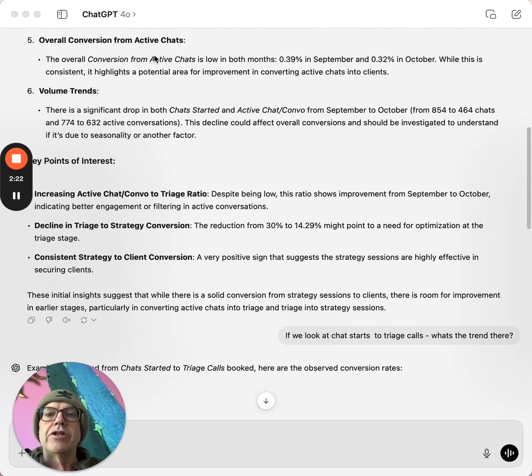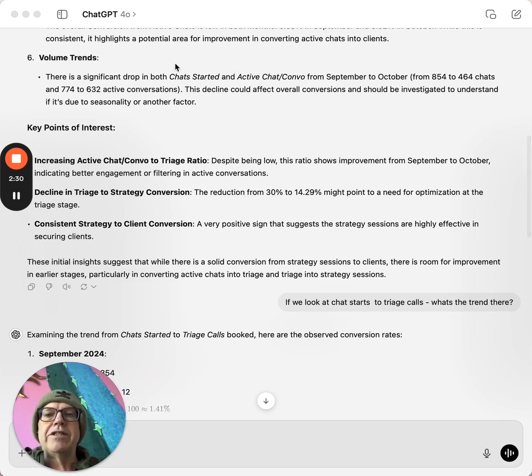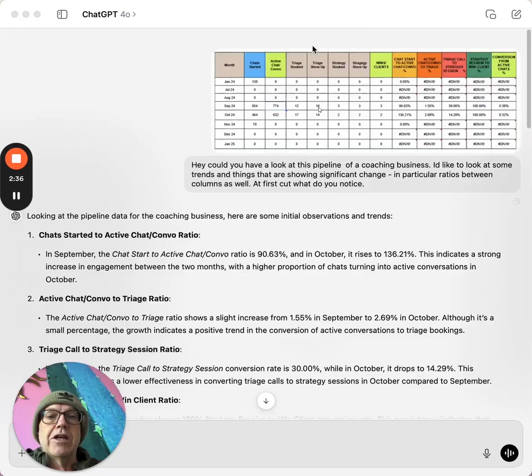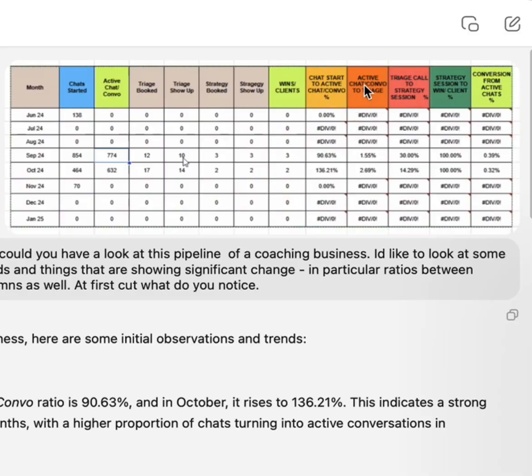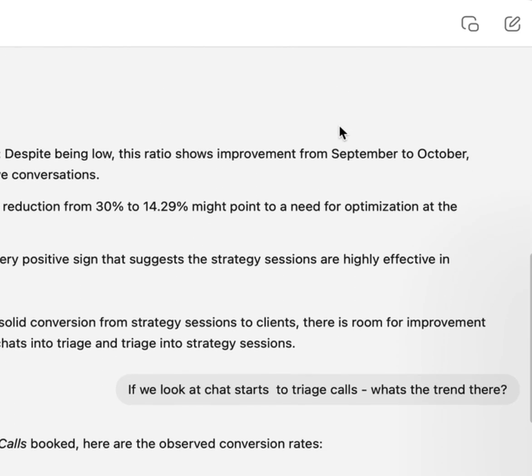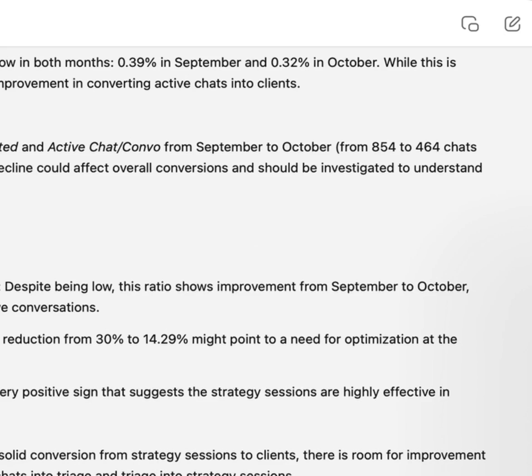Overall conversion of active chats, 0.39% in September, 0.32% in October. That's ridiculous. By the way, that's not ChatGPT's fault. If you go back up here, that's what they were having a look at. Active chat is a key part of the spreadsheet, as you can see here, and completely useless for analyzing a pipeline. It is real time.